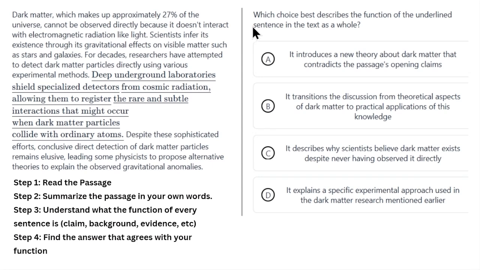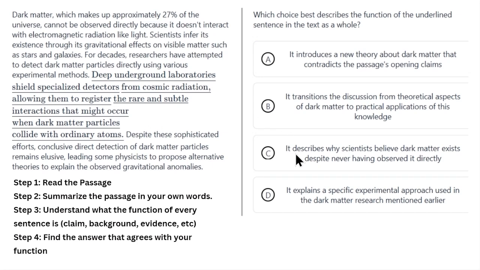All right, so let's do it together. A, it introduces a new theory about dark matter. No, it's not introducing a new theory at all. It's just giving evidence on how they experiment with it. B, it transitions the discussion from theoretical aspects of dark matter to practical applications of this knowledge. No, it's once again just saying how they can research this really hard to do thing.